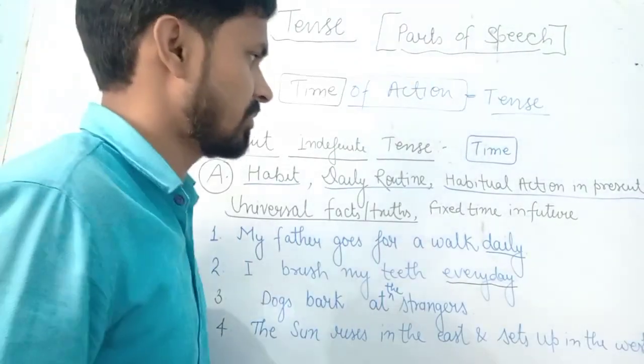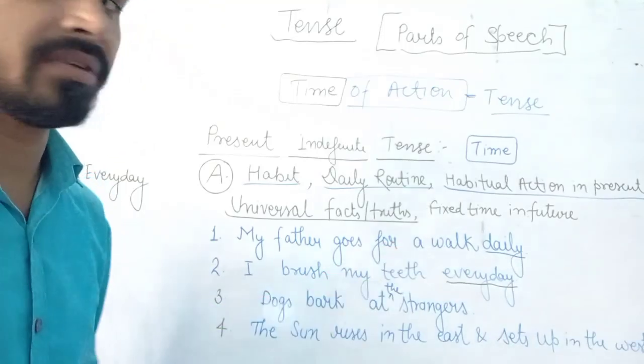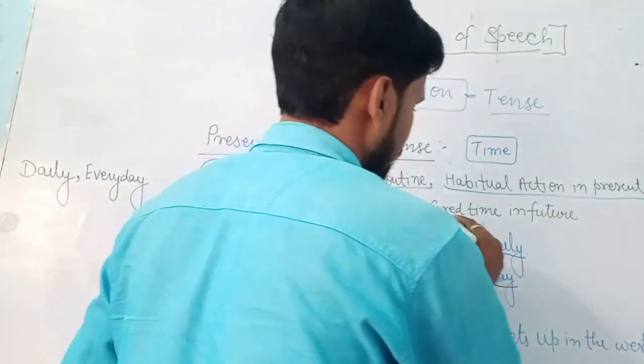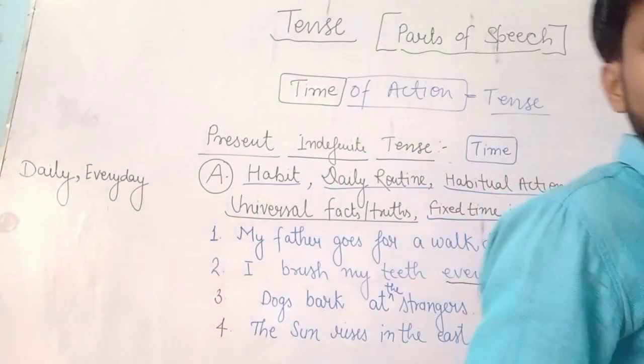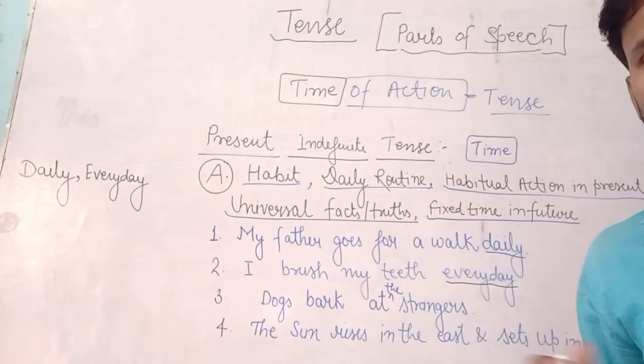And for the last example, that's written fixed time in future. Just have a look. Fixed time.